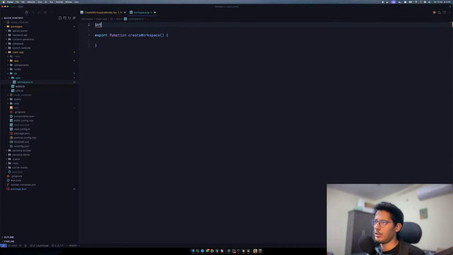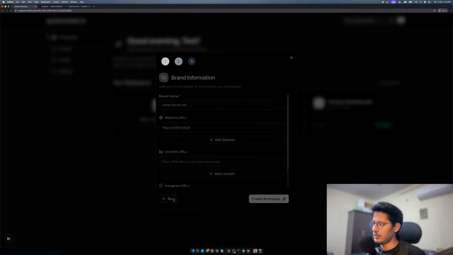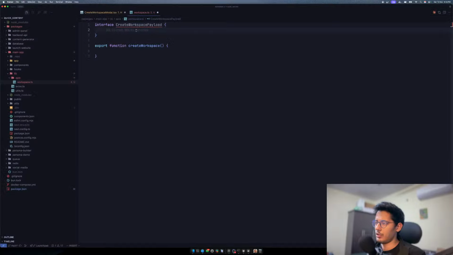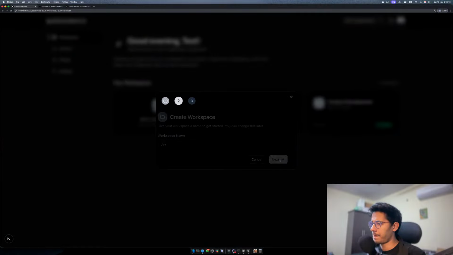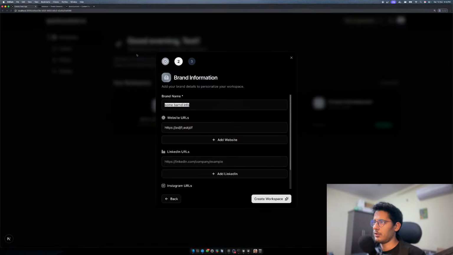So I can just say interface CreateWorkspacePayload. The first payload that I'll have is the workspace name. So the name is the first payload, which will be a string. Then we'll have brandInfo, and in the brandInfo we have the name of the brand, which will be a string and is required.